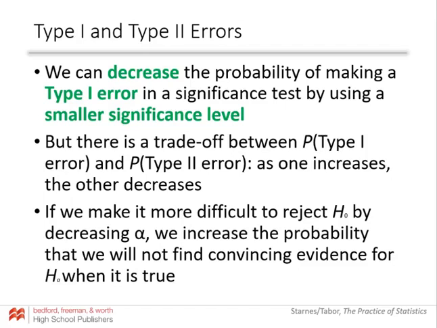So if I decrease the significance level, I am decreasing the probability of a type 1 error, but I am also increasing the probability of a type 2 error. So those things are a balancing act. So if type 1 is more serious, I want a smaller significance level. If type 2 is more serious, I would want a larger significance level. And that is the basics of a significance test.